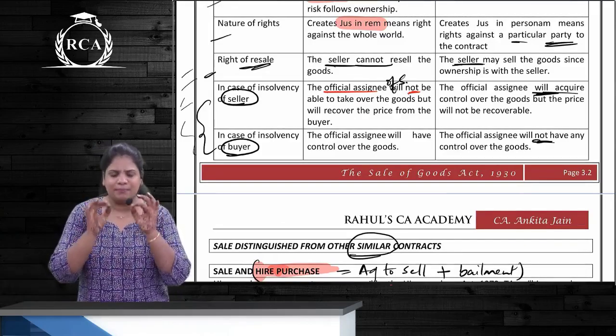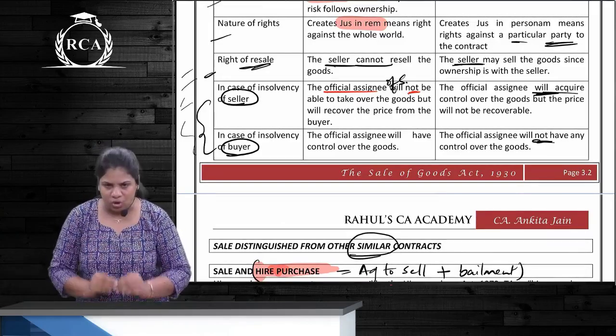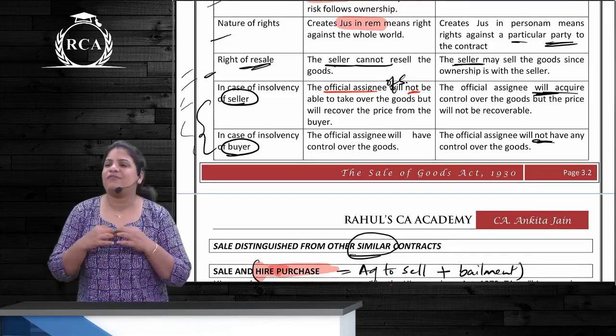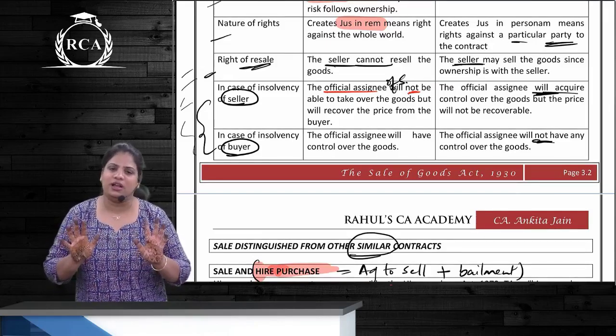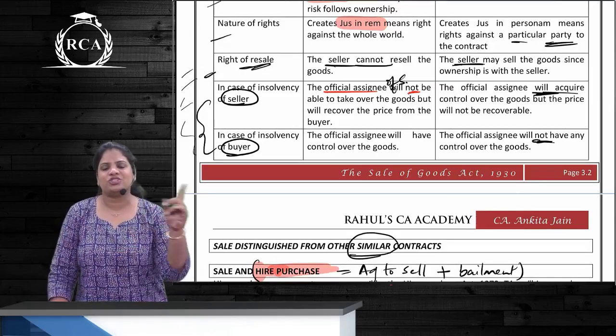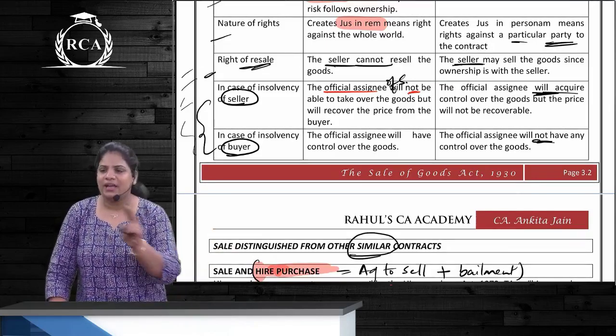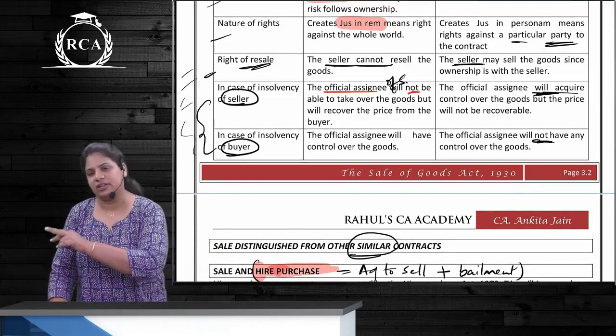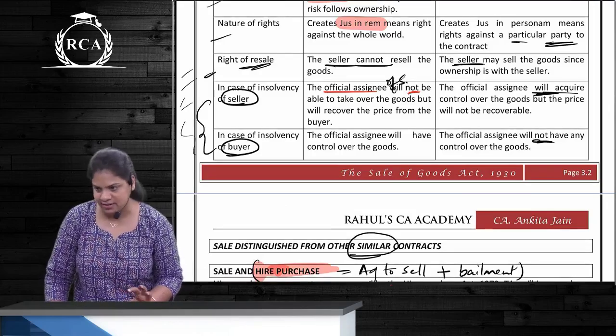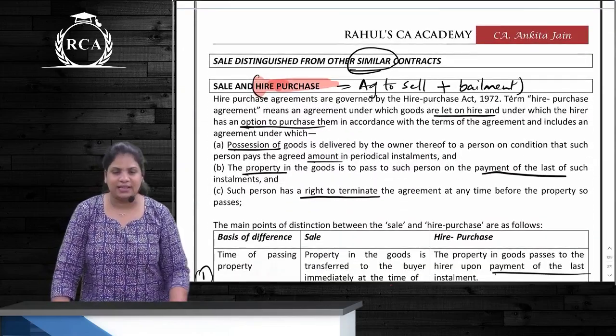In simple words, whoever is the owner, he should have the goods. If he is insolvent, his official assignee should have the goods. In case of sale, that owner is the buyer. In case of agreement to sell, it is not the buyer, it is the seller. Clear? Sale and hire purchase, are they different?